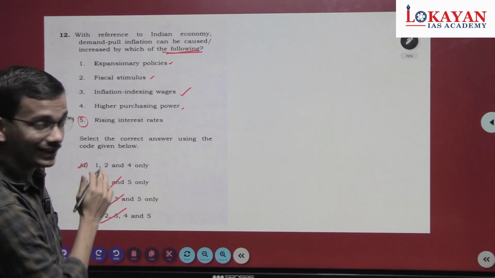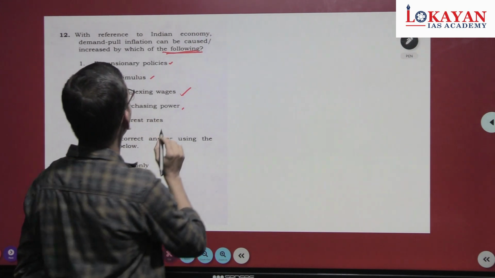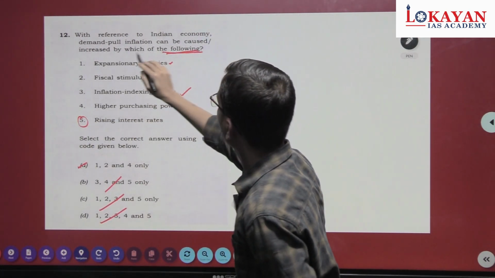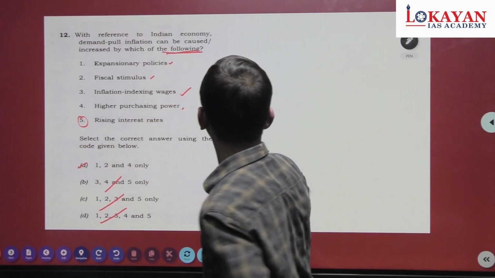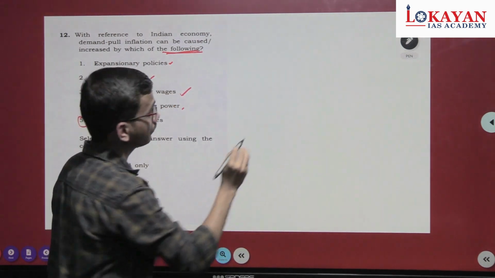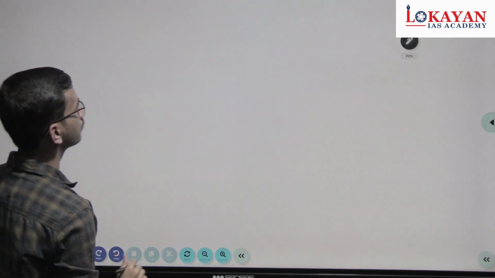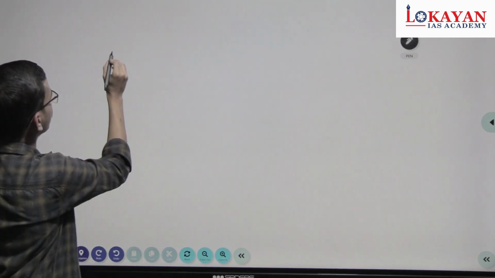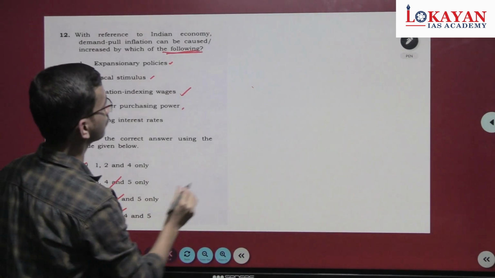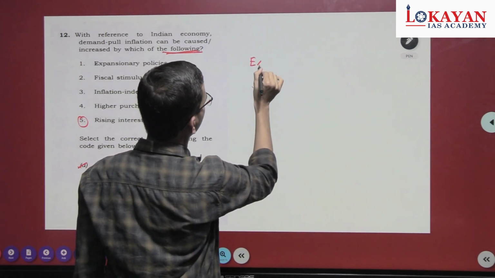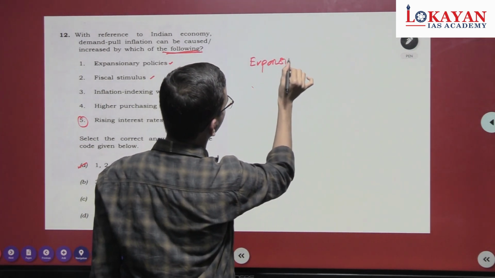Now let's understand the statements. With reference to the Indian economy, demand pull inflation, expansionary monetary policy.